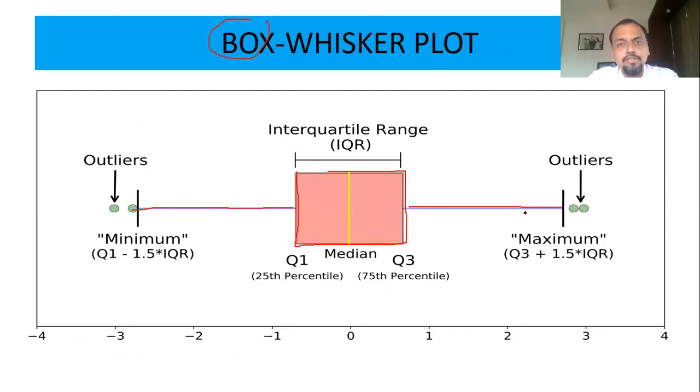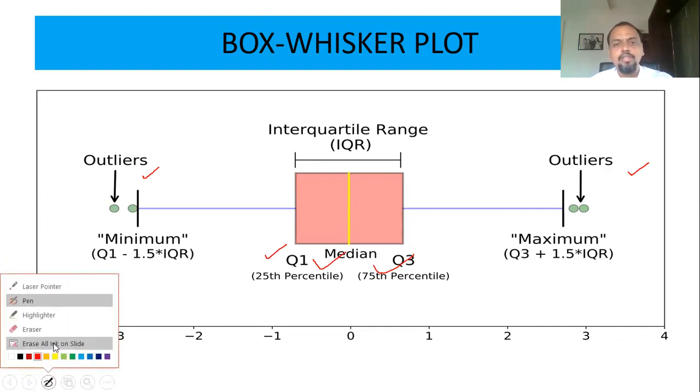What does this actually represent? This is a very wonderful graph. One graph shows everything. It shows the median, it shows quartiles, it shows the range of the data, it shows the outliers, and it shows the central value also. That is why it is called a 5 summary plot. It is minimum, maximum, Q1, median, and Q3. These are the 5 summary. So it is also called a 5 summary plot.